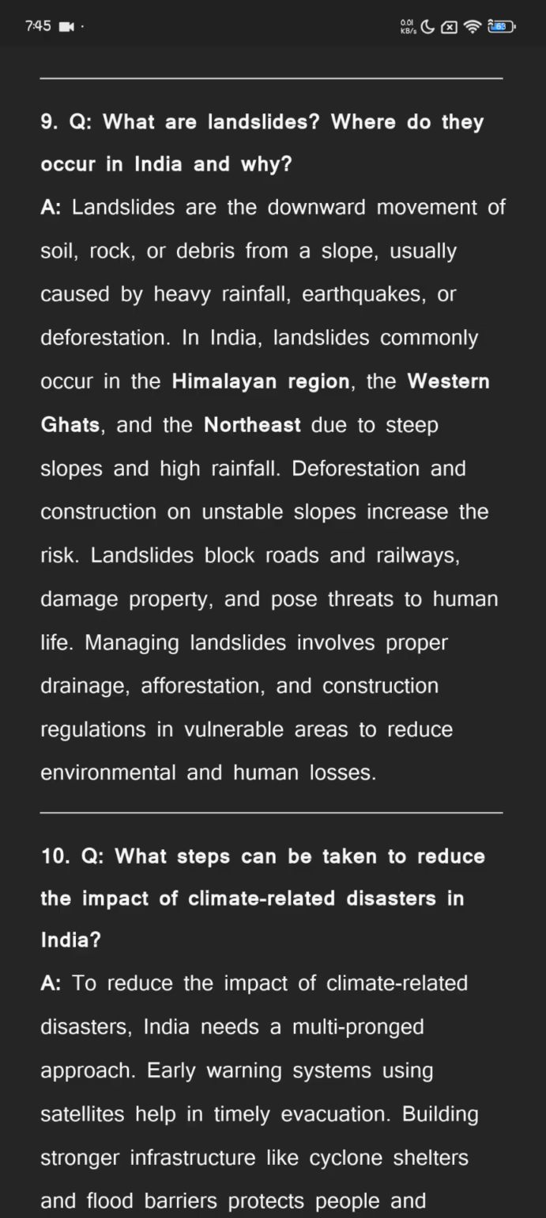Deforestation and construction on unstable slopes increase the risk. Landslides block roads and railways, damage property, and pose threats to human life. Managing landslides involves proper drainage, afforestation, and construction regulations in vulnerable areas to reduce environmental and human losses.